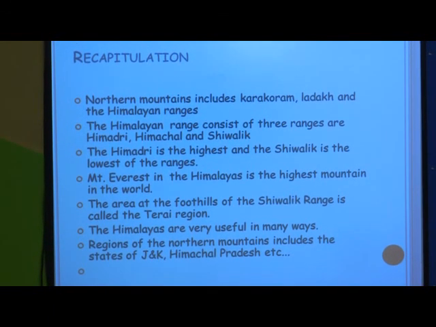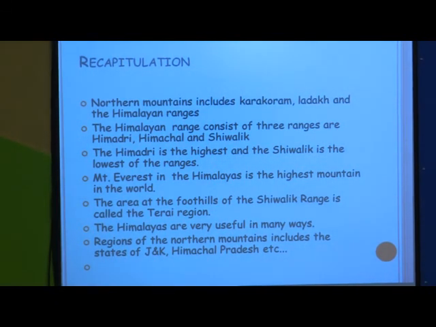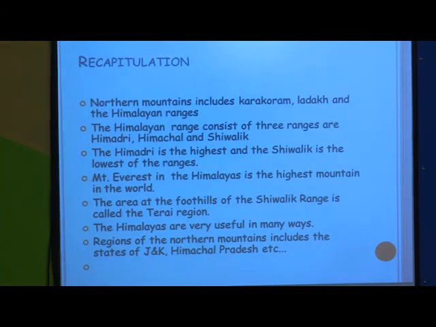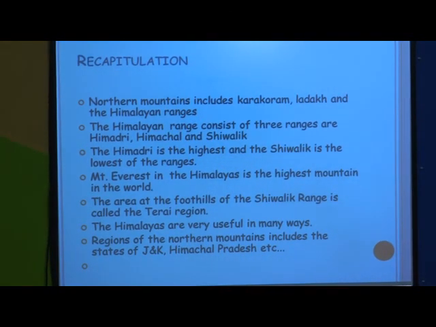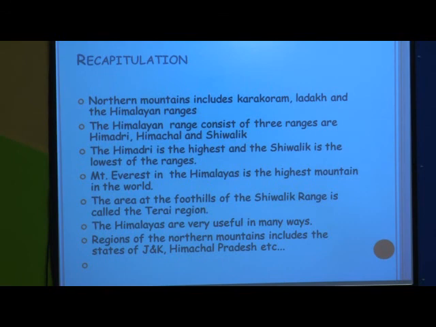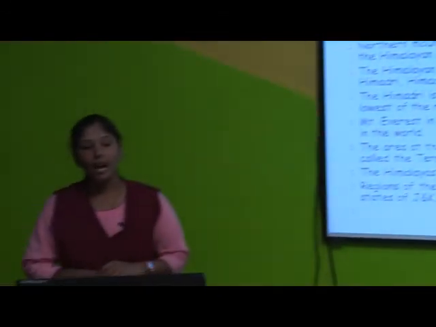Now just have a glance over what we have discussed. Okay, you have all understood well, just have a glance. The northern mountains include Karakoram, Ladakh and the Himalayan ranges. The Himalayan ranges consist of three ranges. What are they? Himadri, Himachal, Shivalik. Himadri is the highest and Shivalik is the lowest. Himadri is the first one, so it is the highest. Shivalik is the lowest, it is all the foothills, and the Himachal is the middle.